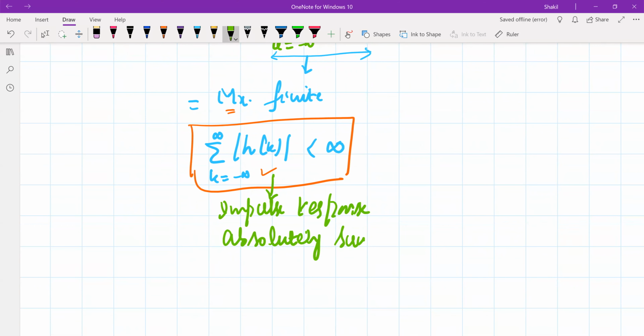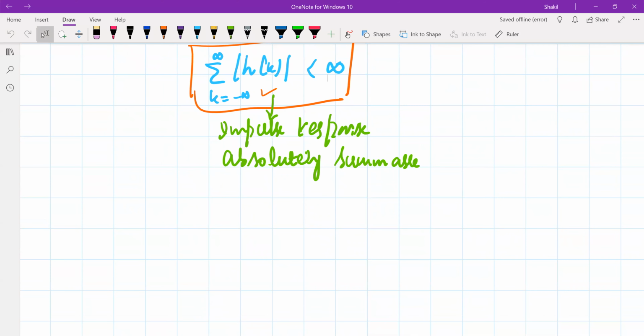If the impulse response of this LTI system is absolutely summable. What is the meaning of absolutely summable? It means if you sum all the values of the impulse response of this system, and that turns out to be a finite quantity, then this system is a stable system. So this is the criterion, the condition, for an LTI system to be a stable system.